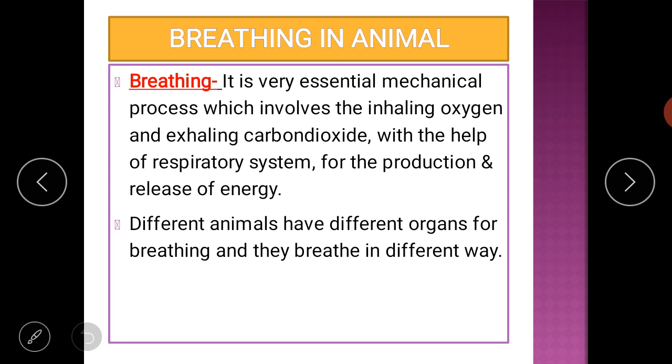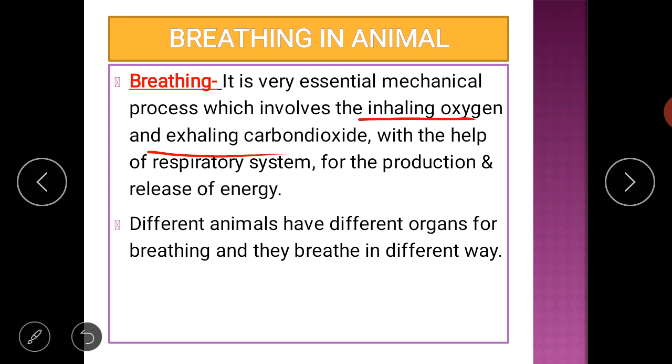Breathing in animals. That is what we are going to study in this topic: which different special structures are present in different types of living things. First we are going to consider breathing. It is a very essential mechanical process which involves inhaling oxygen and exhaling carbon dioxide. Now the question arises, what is inhaling and what is exhaling. Inhaling and exhaling with the help of the respiratory system is necessary for the production and release of energy.